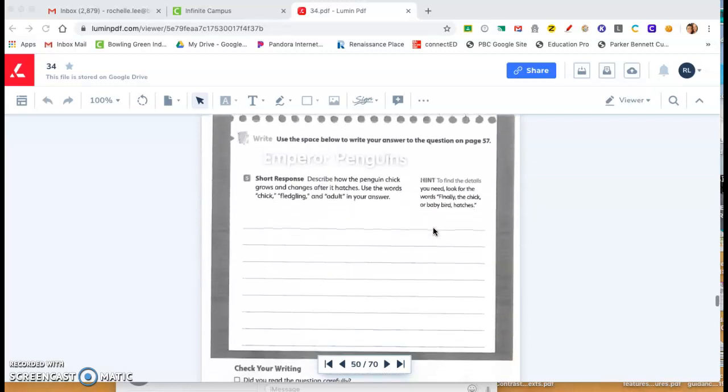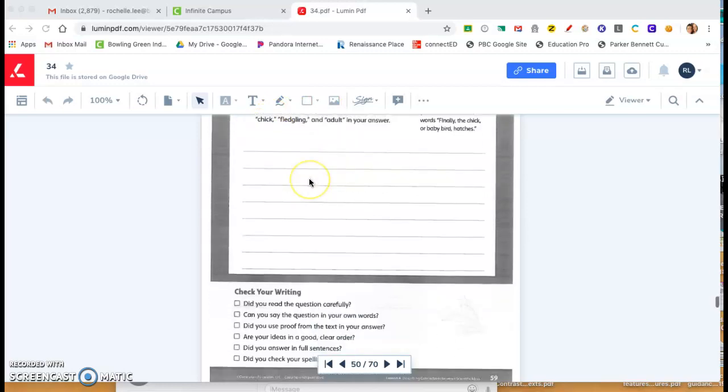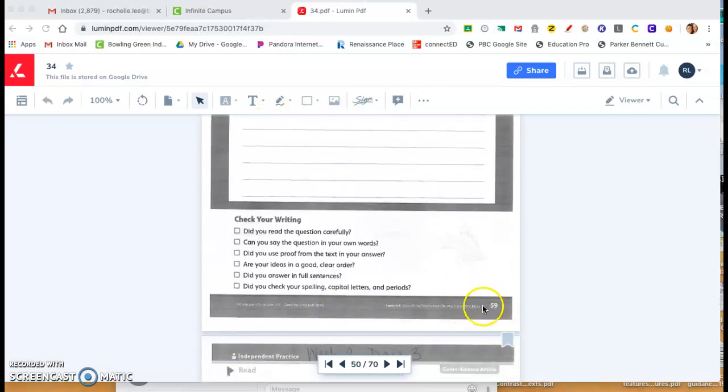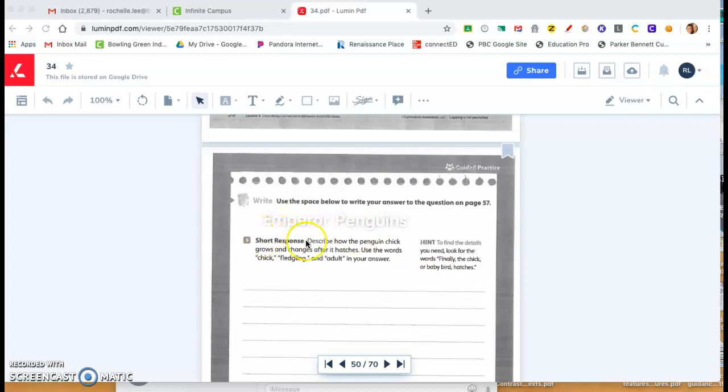And this is where you will write your short response on page 59. Right here. So you'll pause this video and look back in the emperor penguins so that you can describe how the penguin chick grows and changes after it hatches. And you'll use the words chick, fledgling, and adult. Don't forget, you can begin with first, next, and last to show that you are sequencing.